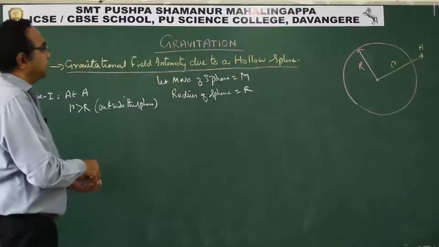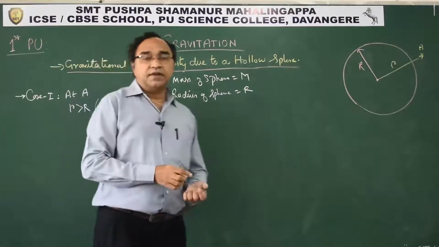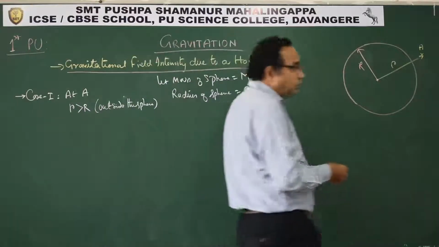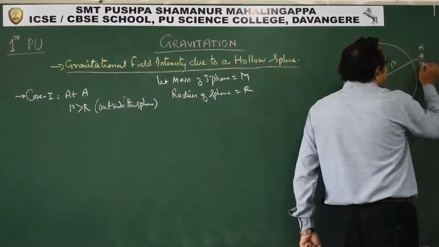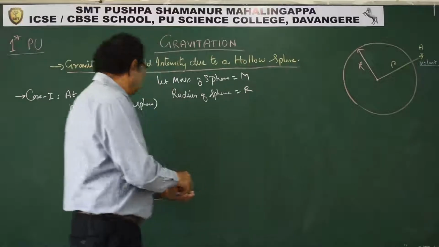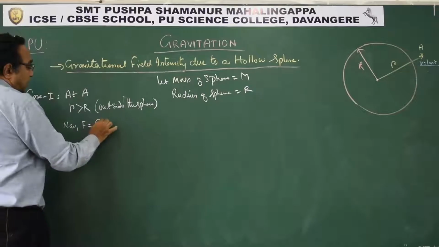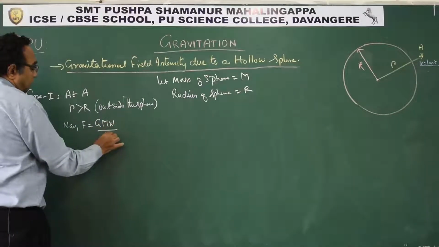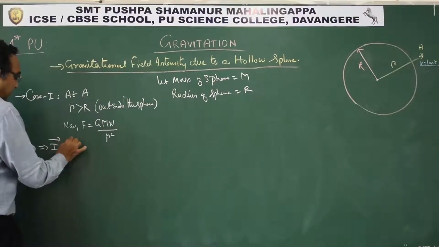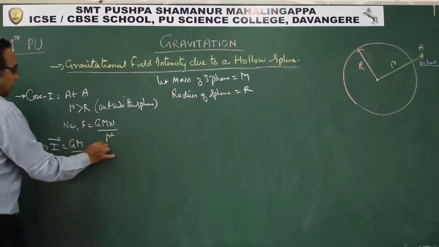So for a point outside the sphere, wherever we wish to find the gravitational field intensity, we place a unit mass. So if m equal to 1 unit, F will be GM into 1 upon r square. So intensity is GM by r square, directed along minus r.